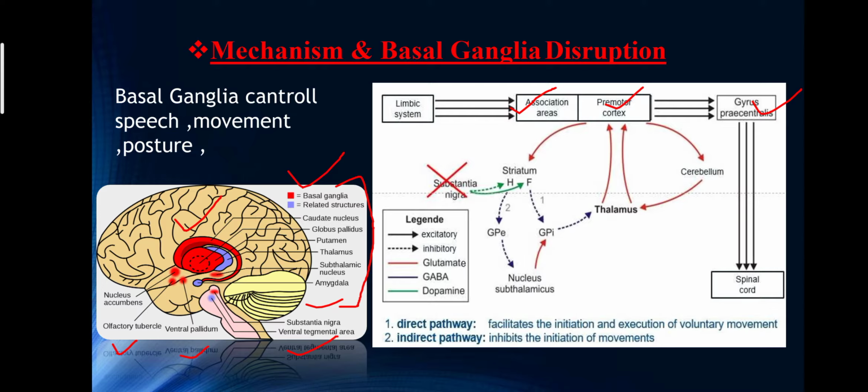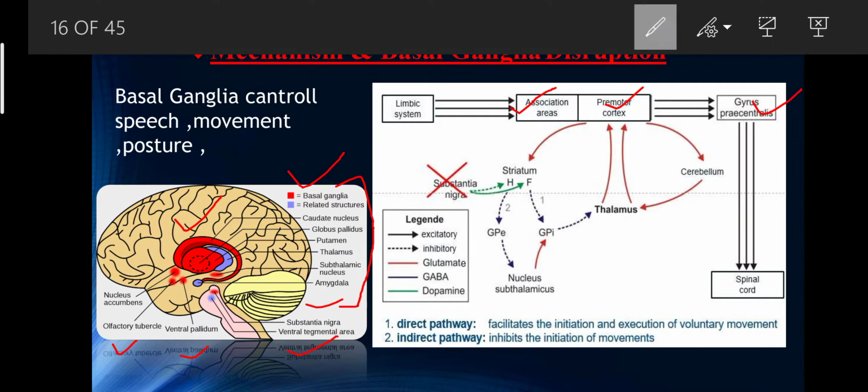Okay, so here on the left side you can see the substantia nigra. The substantia nigra is a basal ganglia structure in the midbrain that plays an important role in reward and movement. It is divided into two categories: pars reticulata and pars compacta.